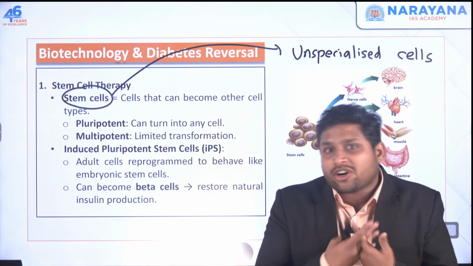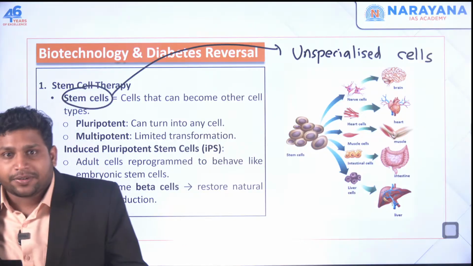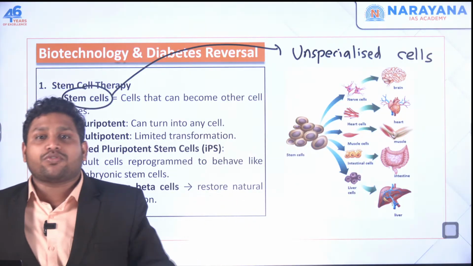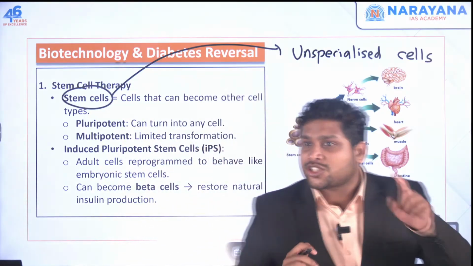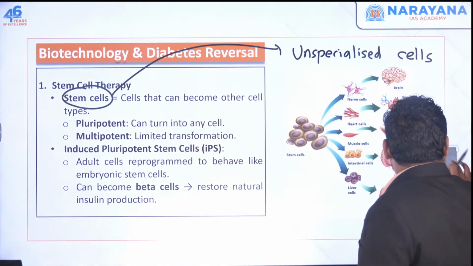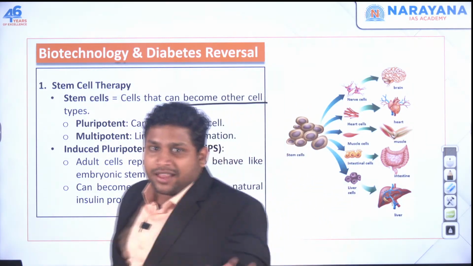It has not yet got any specific task. So if you take this cell, you can make anything out of it. You can make muscle cell out of it. You can make nerve cell out of it. You can make anything out of it. Such a cell is your stem cell. So stem cells are cells that can become any other type of cell.